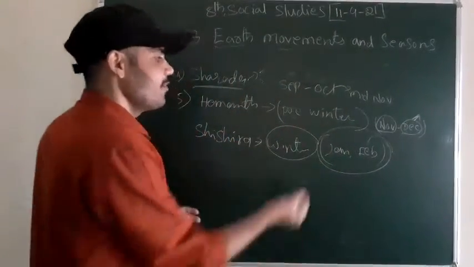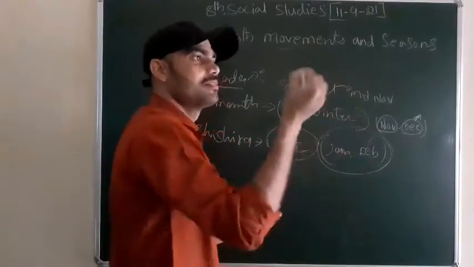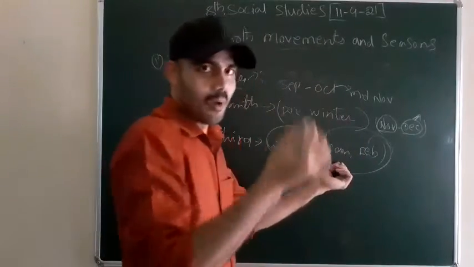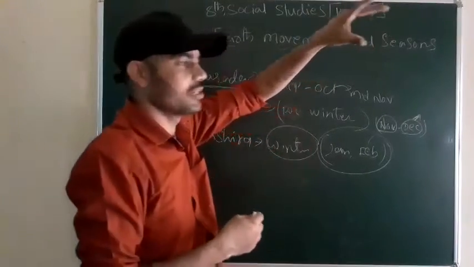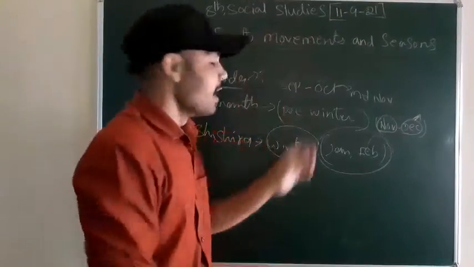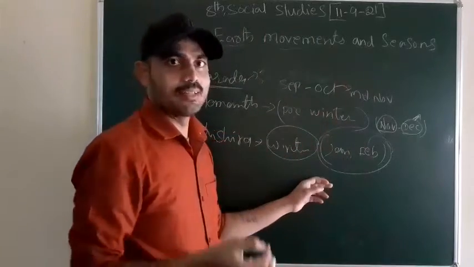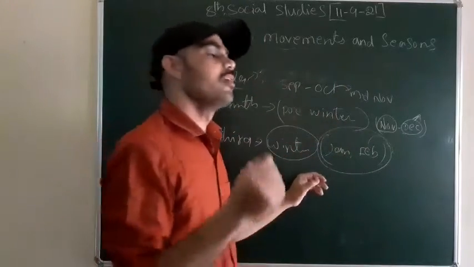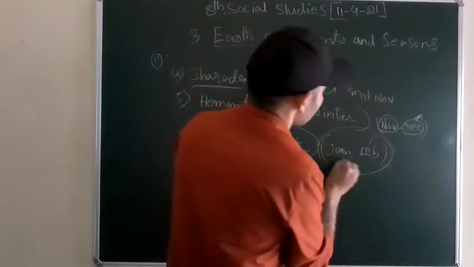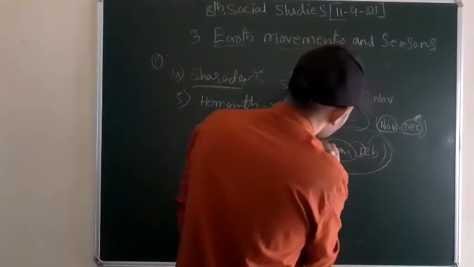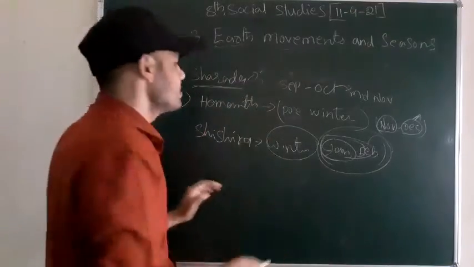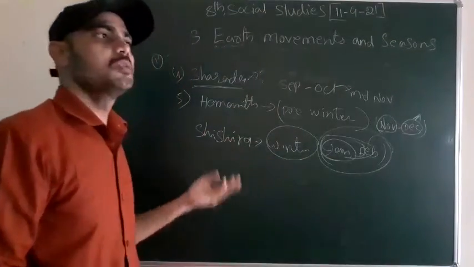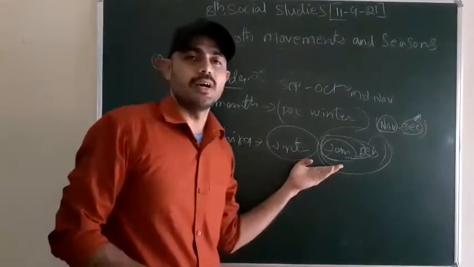Sometimes in Delhi the temperature goes below zero, and in J&K, Himachal Pradesh and Uttarakhand we receive snowfall. So you can imagine, from mid-December to mid-February we receive the cold. This is the coldest period in India, during Shishira, the winter.